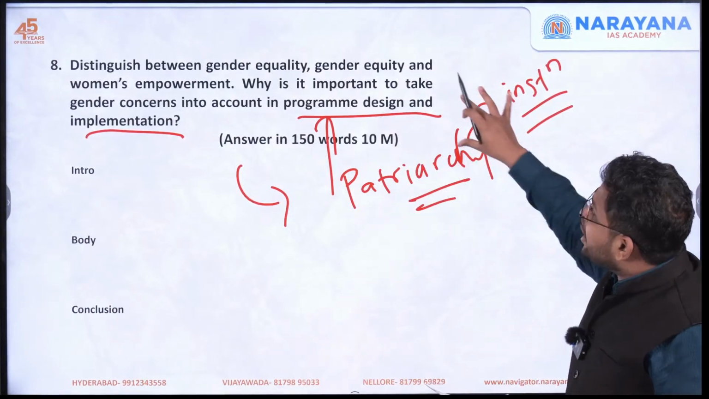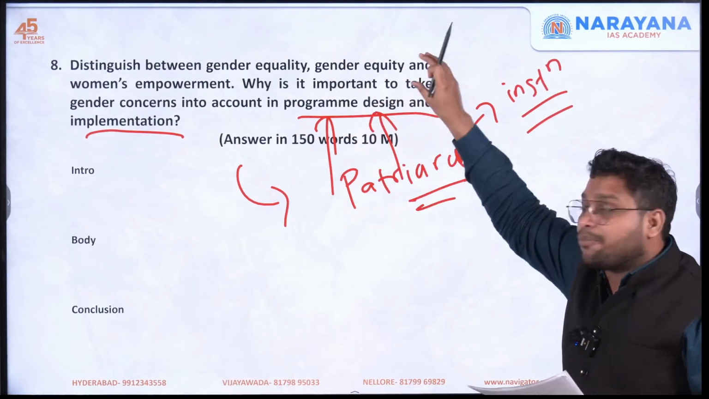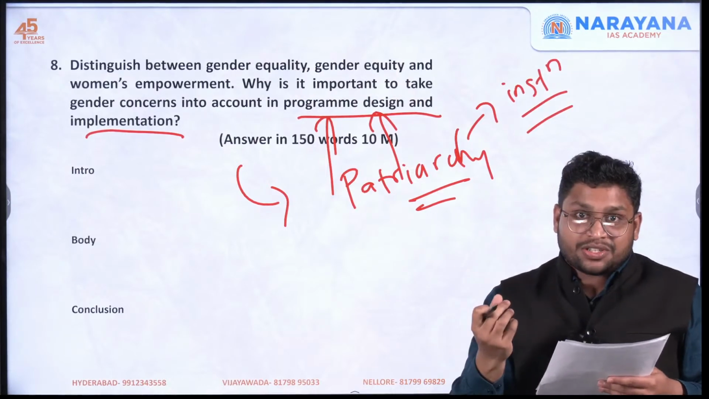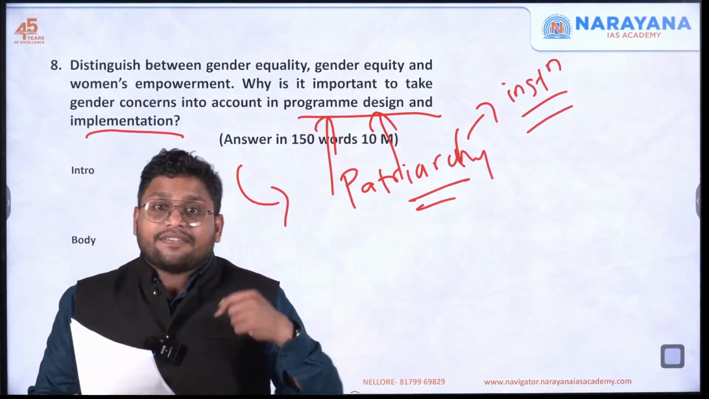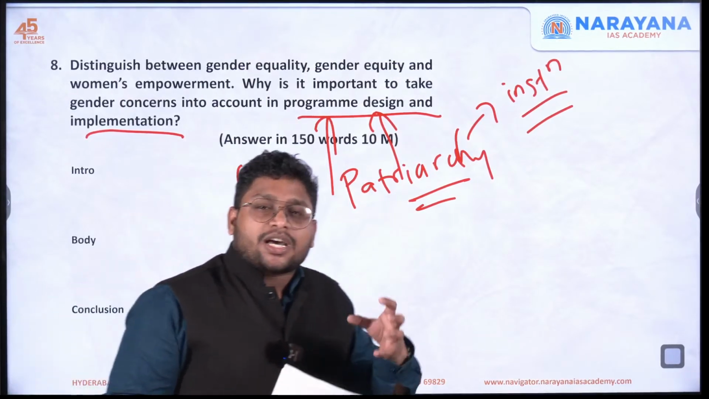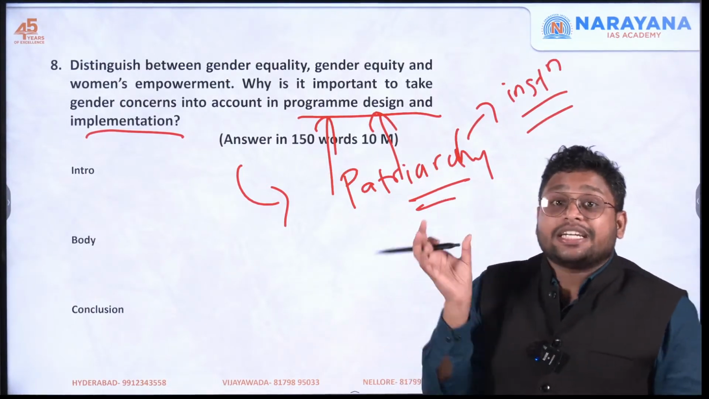So this is how you can elaborately show that this is the reason we say that in policy making, policy design and implementation, we need to think about gender concerns. Then you are also thinking about this angle: even if the government comes up with some laws and schemes, those schemes are not directly benefiting women. Sometimes the government gives some DBT transfer.